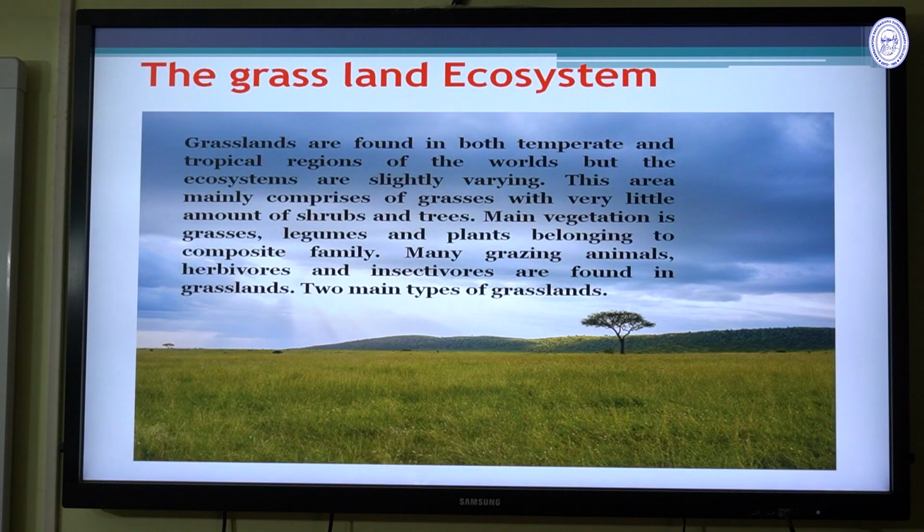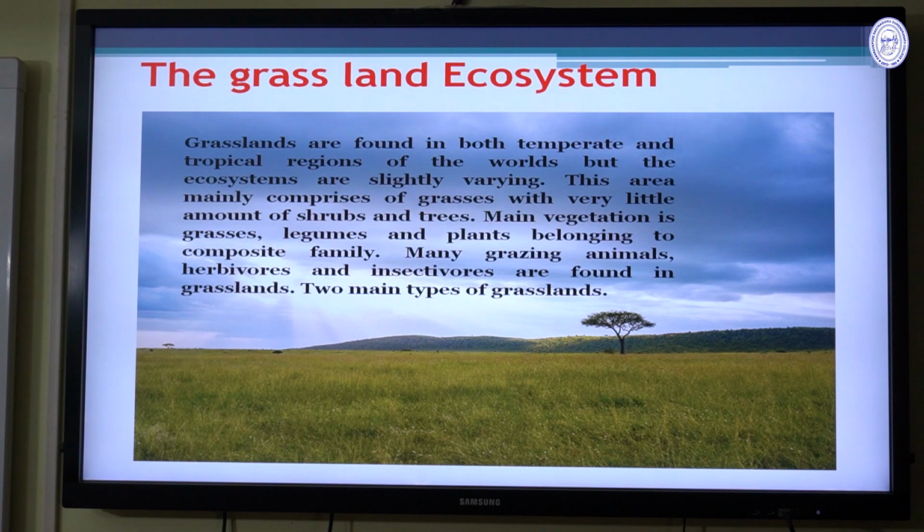Then the grassland ecosystem. Grasslands are found in both temperate and tropical regions of the world, but the ecosystems are slightly varying. This area mainly comprises grasses with very few shrubs and trees. Main vegetation is grasses, legumes, and plants belonging to the composite family. Many grazing animals, herbivorous and insectivorous, are found in the grassland.